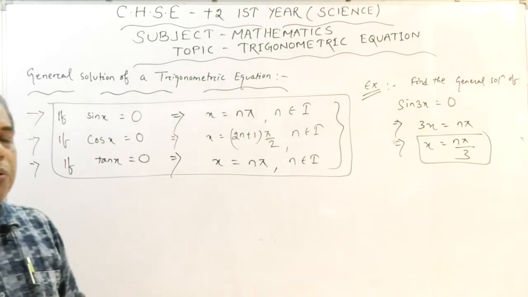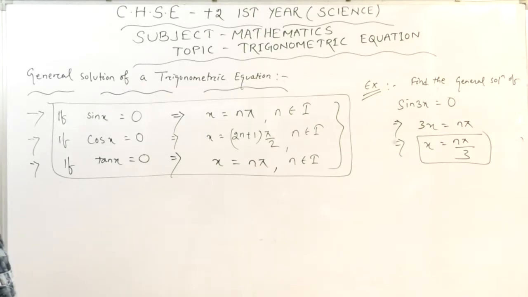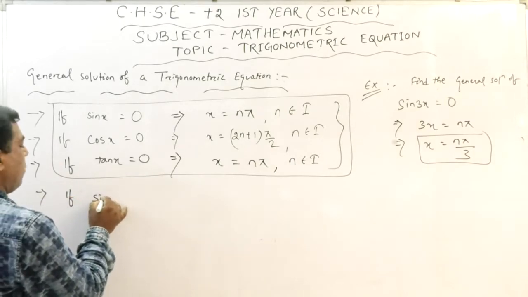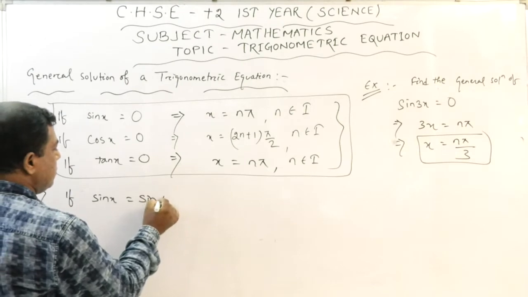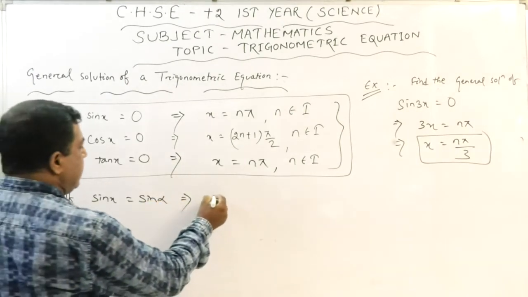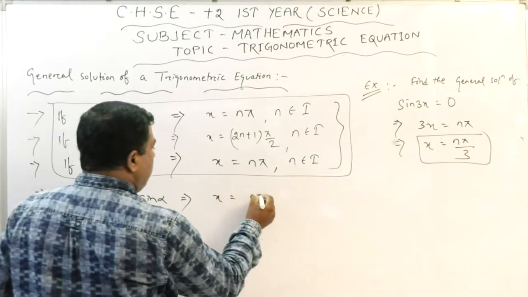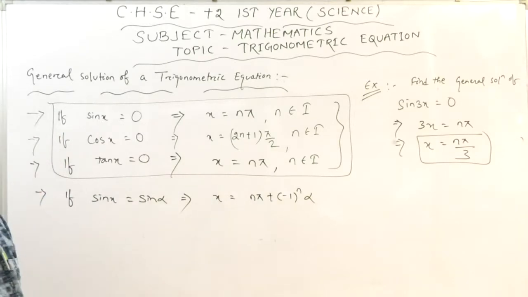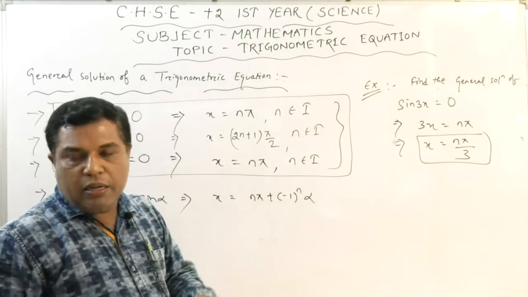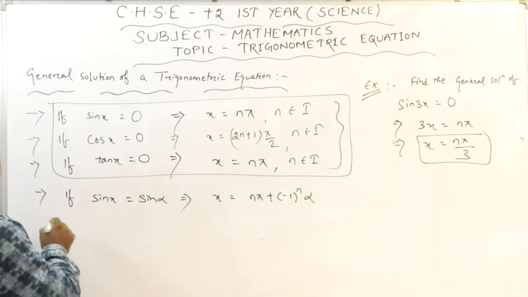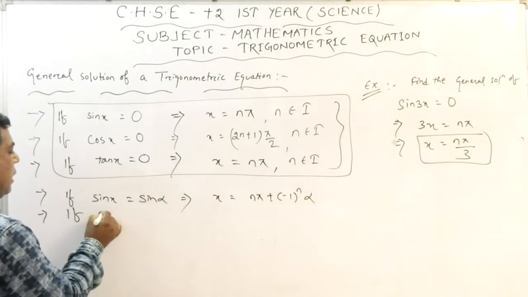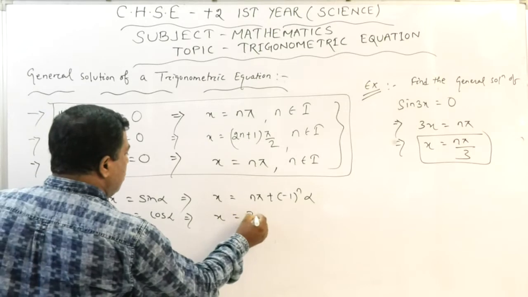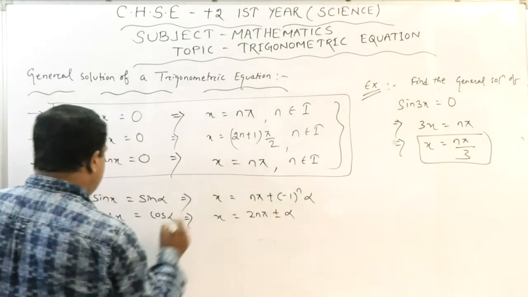Next one is, if sin x equals sin alpha, that implies x equals n pi plus minus 1 to the power n multiplied by alpha. This is the way to get the general solution of this type of expressions. If cos x equals cos alpha, then x equals 2n pi plus or minus alpha.